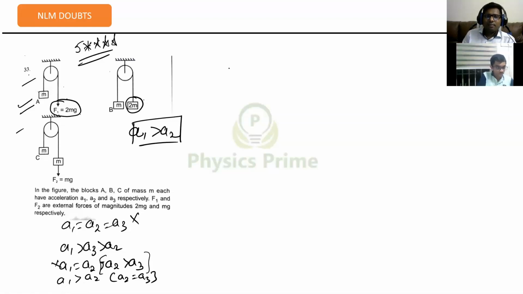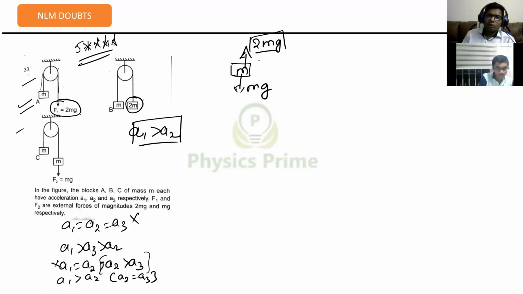When I see this A situation with mass M, we will have mg downwards and tension upward. The tension will be directly equal to 2mg. Whenever you apply a tension force on a string directly, that entire string gets the same tension because it's an ideal string.